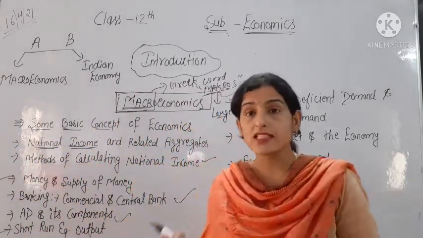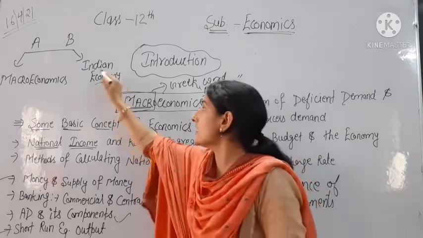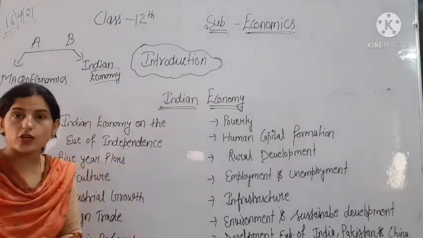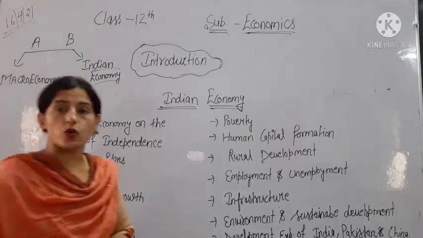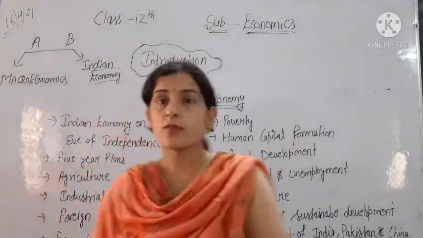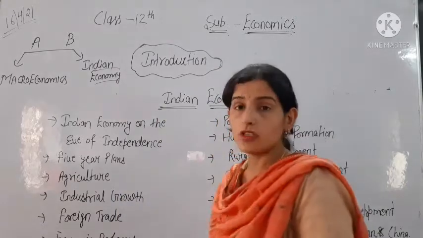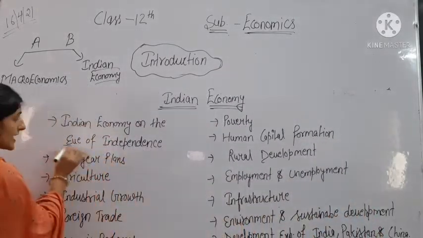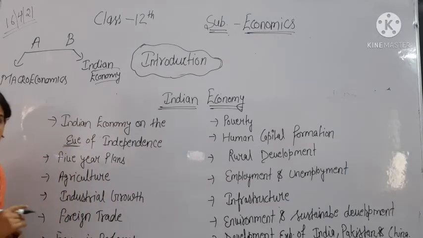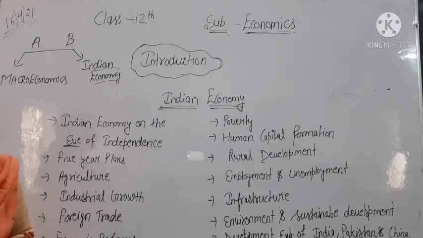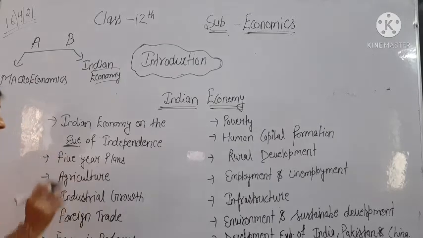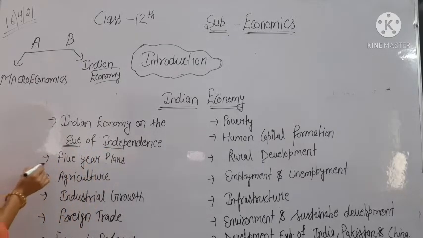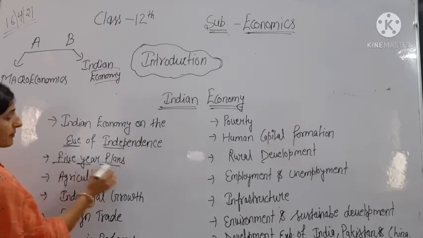The next part is of Indian economy. Okay, B section, that is Indian economy. So in the Indian economy book we will discuss all the chapters. So first is Indian economy on the eve of independence, means what was the situation of our economy at the time of independence. Then the second chapter is of 5-year plans.